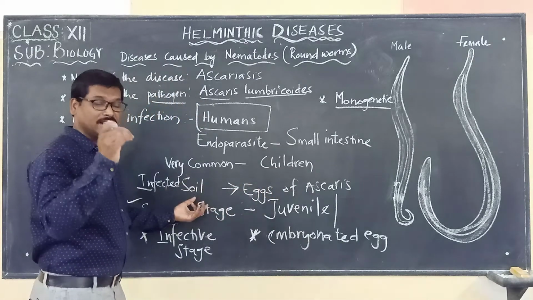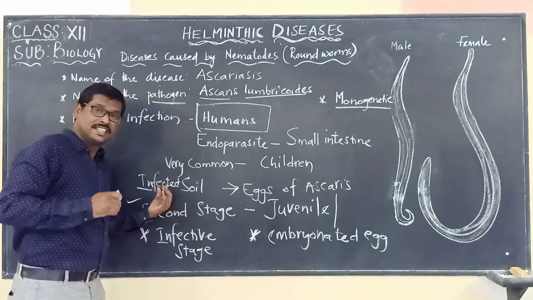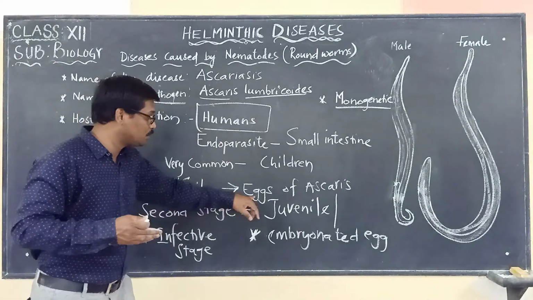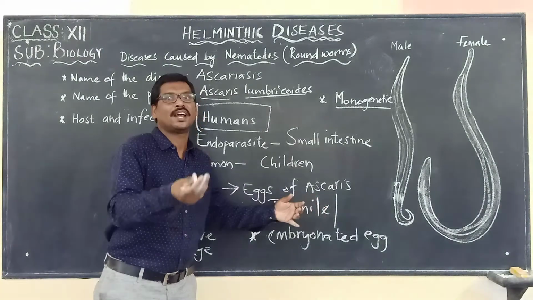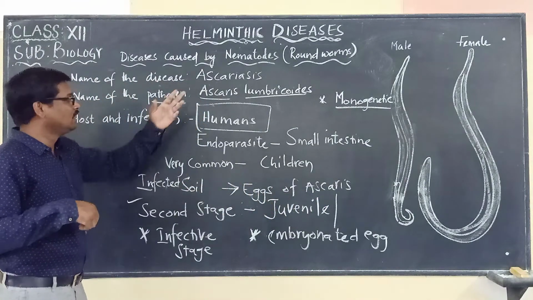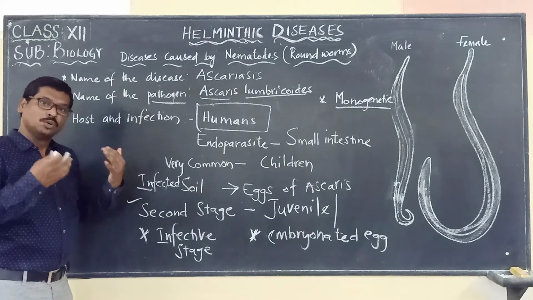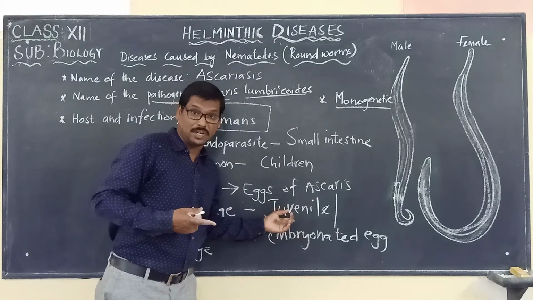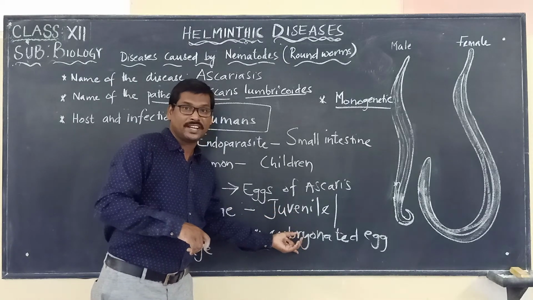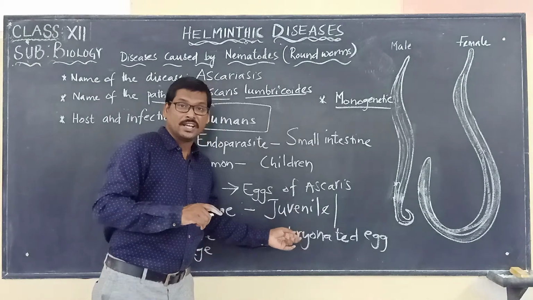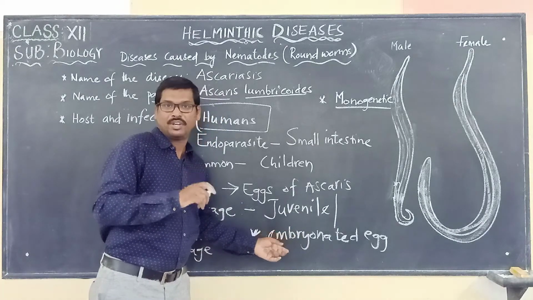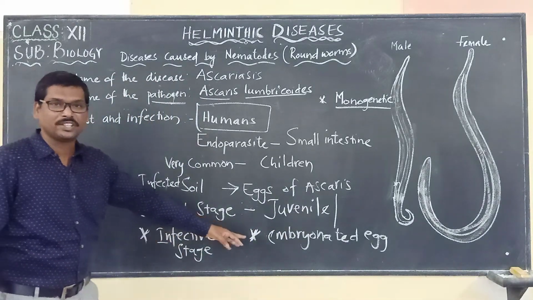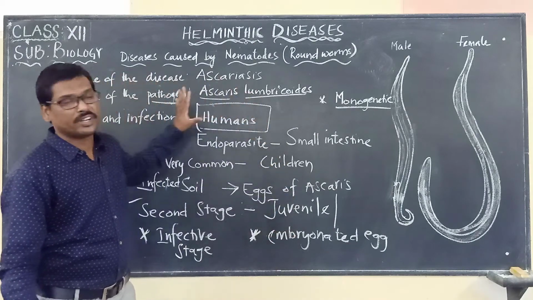It is because there are chances that the children will be playing in infected soil, infected with eggs of Ascaris. So there are chances that they may enter into the body and cause this disease called Ascariasis. Those who are infected are the humans. And the second stage is the juvenile, also known as the embryonated stage. This embryonated egg is what we call the infective stage. Please remember, infective stage. That is very important for all of us.